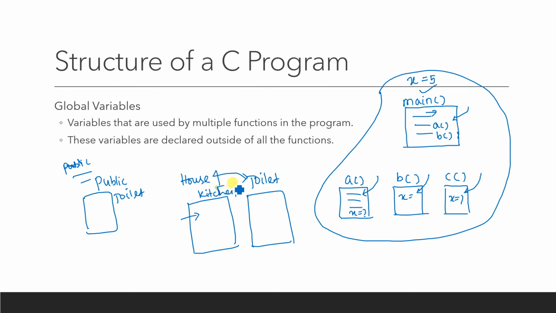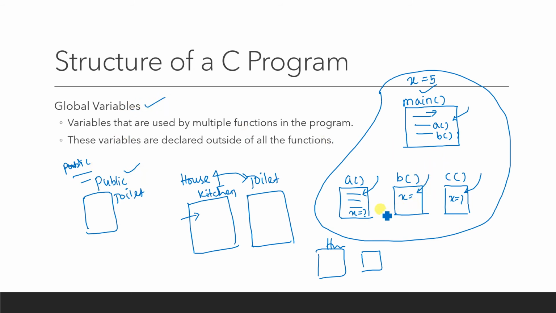So this is house 1 having one toilet, and this is another house with its toilet. These toilets are local to these houses, but if any member of these houses wants to use the public toilet, they can. That is what global variables are.